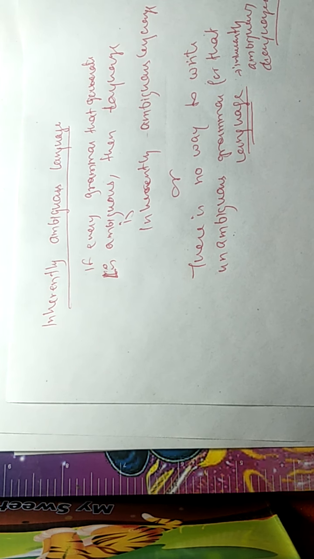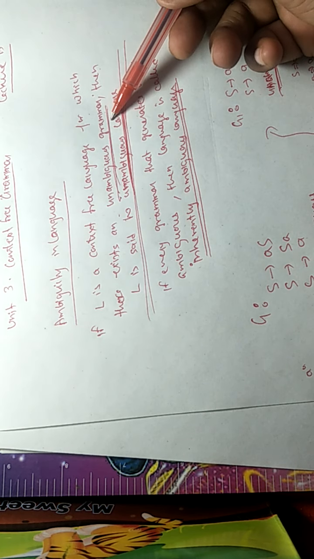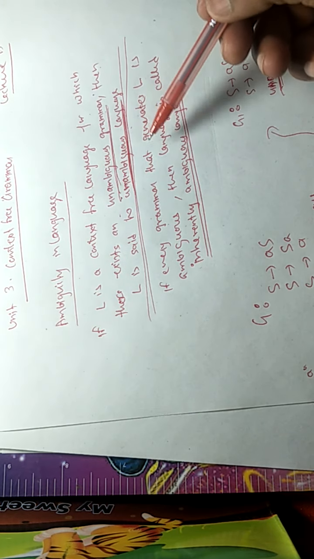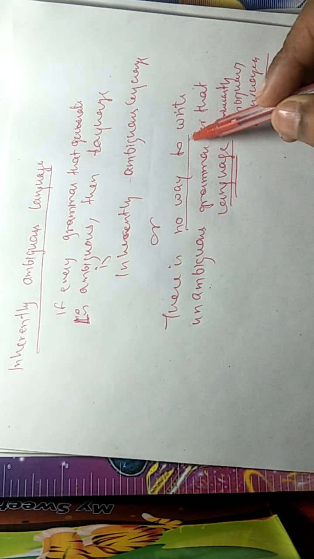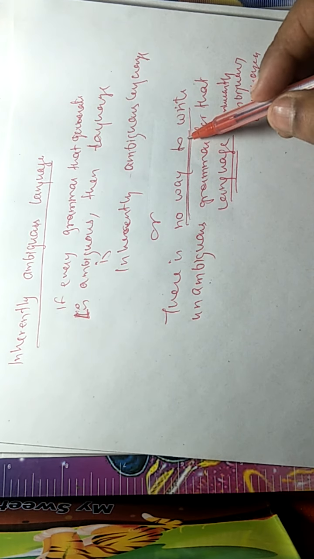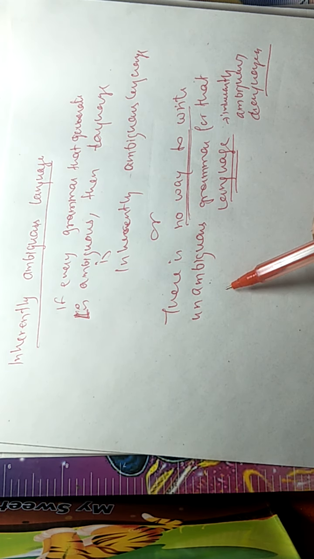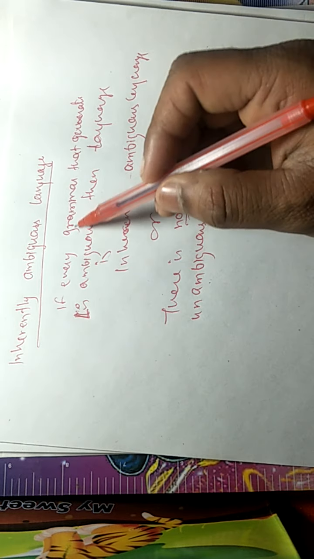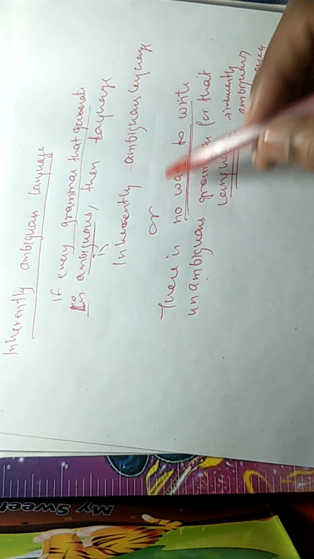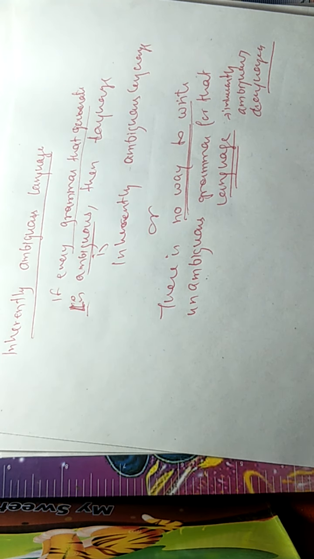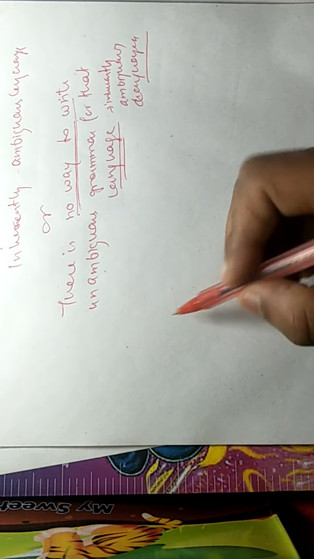So either we can write an unambiguous grammar. If we can write an unambiguous grammar, then the language is unambiguous, or we cannot write any such grammar. There is no way to write an unambiguous grammar. It means every grammar we can write for that language is ambiguous, then the language is inherently ambiguous. Let us look at this with the help of an example.